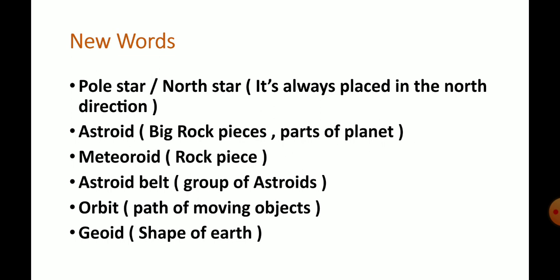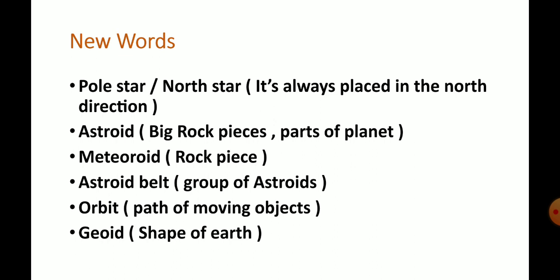Then next term, asteroid. What do you mean by asteroid? It's very confusing, asteroid and meteoroid. But you have to remember, an asteroid is bigger than a meteoroid. And the asteroid belt is present between the planets Mars and Jupiter. Asteroid belt means a group of asteroids. Another thing you should remember is that an asteroid moves around the sun in a particular orbit, but a meteoroid doesn't. Meteoroids are different from asteroids. They don't have any particular path.